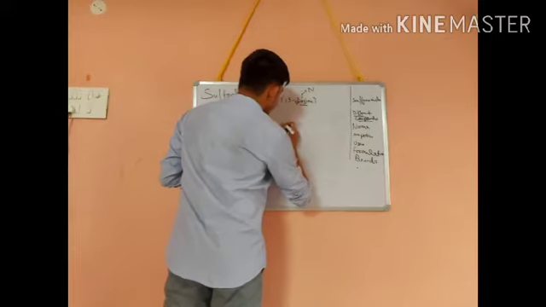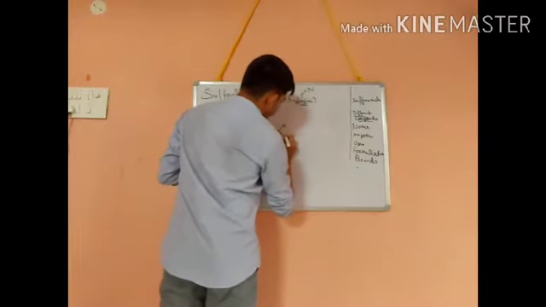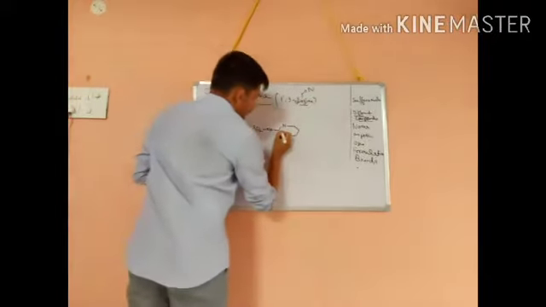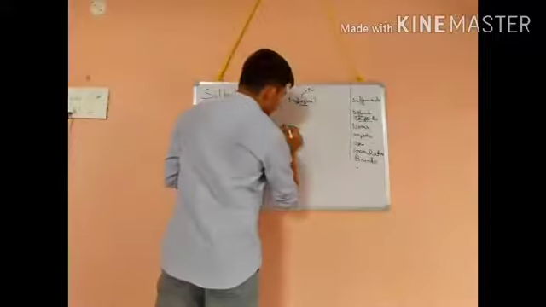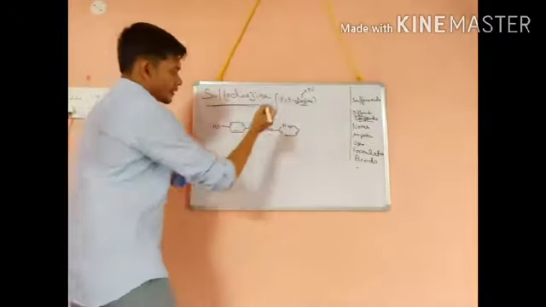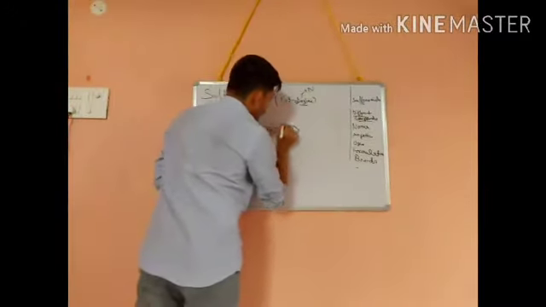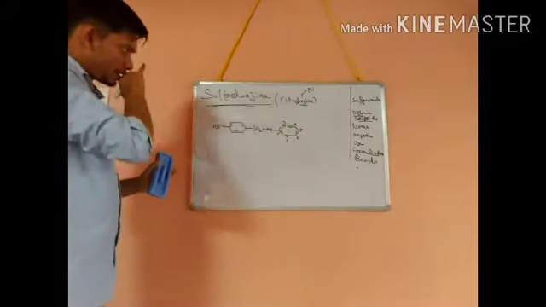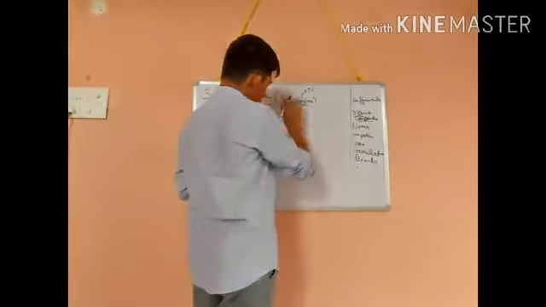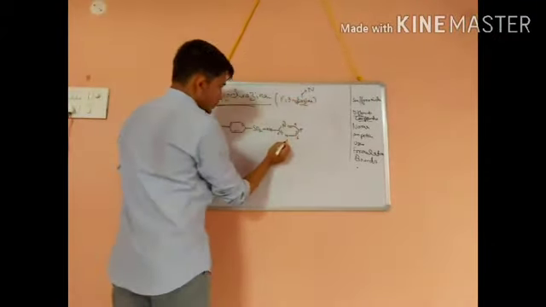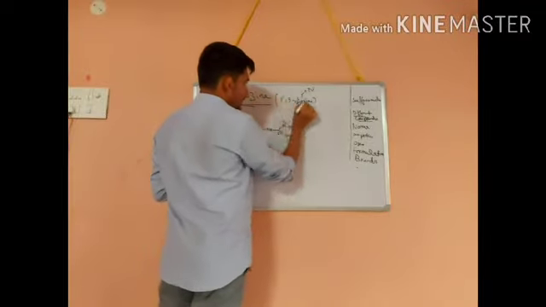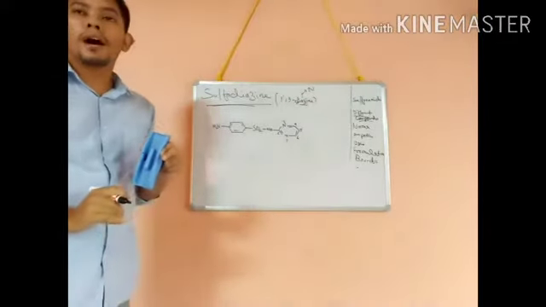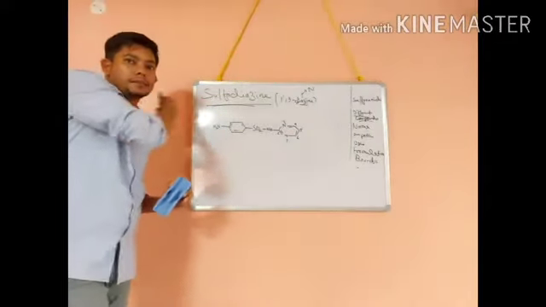So let us draw N. If N is here, next will be here. So this is 1, 2, 3, 4, 5, 6. So the numbering will be like this. Why I have written 1,3 diazine: you just see, in 1 and 3 position two nitrogen are there. So that's why it is 1,3 diazine.